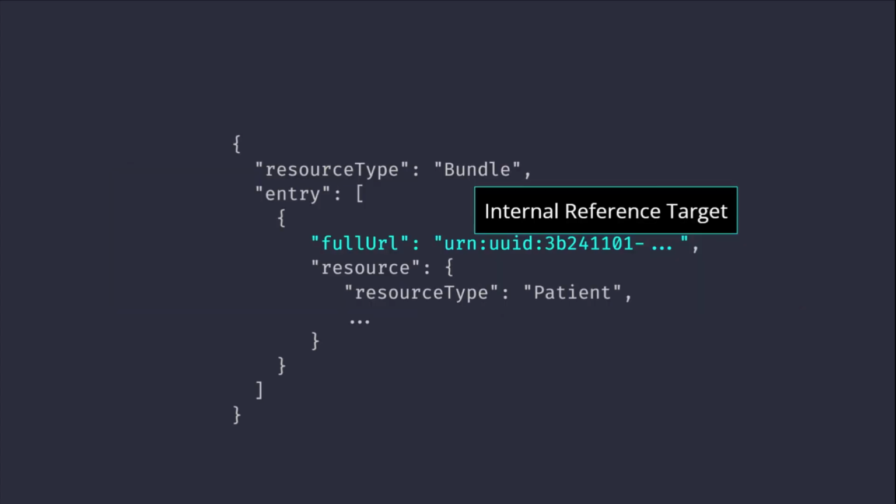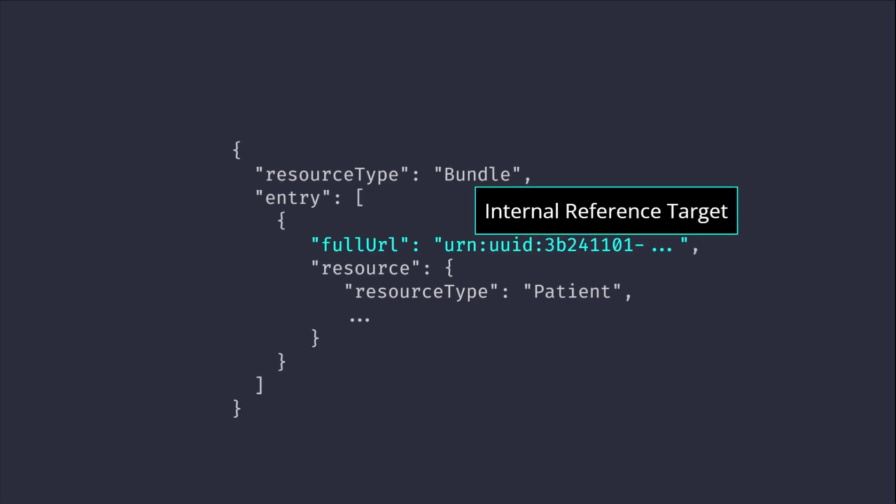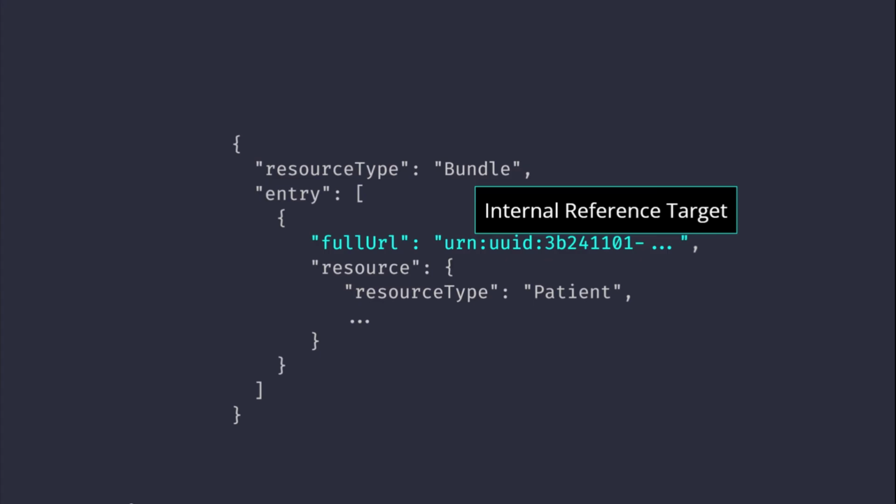Crucially, assign a unique fullUrl to every entry, typically a uniform resource identifier using the urn:uuid scheme, even if the resource is not yet persisted. This fullUrl acts as the internal reference target for other resources within the same bundle, replacing the implicit V2 pointers. The bundle metadata must include the original V2 message identifier for traceability.